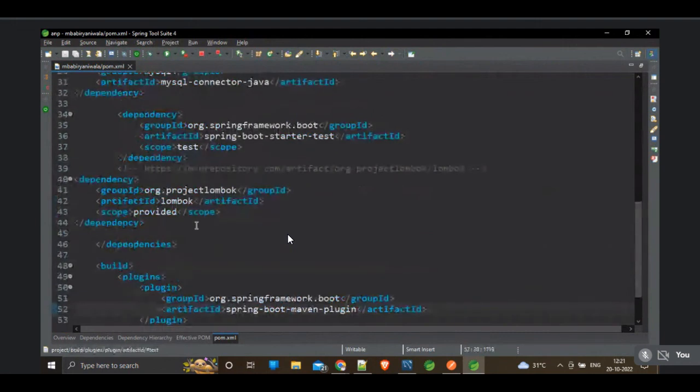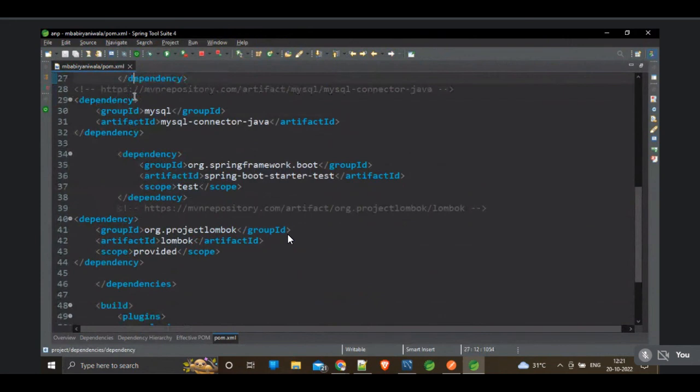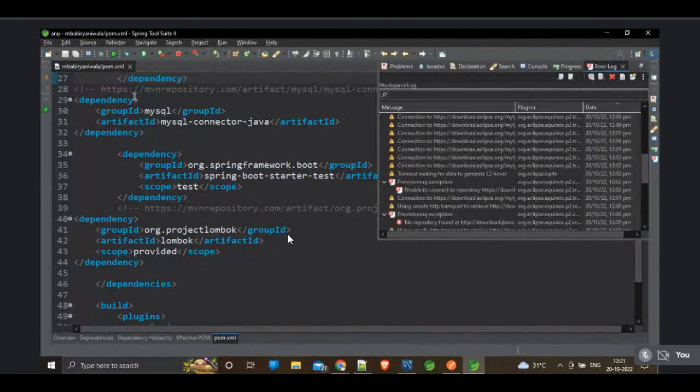So here in the pom.xml you can see I added MySQL connector J in the place of Apache Derby software. Guys, remember, when you are using MySQL, please make sure you have deleted Apache Derby from the pom.xml. Don't mention Apache Derby along with the MySQL connector. If you are working with two databases, there will be some ambiguity for the Spring Boot application. So don't mention two databases in the pom.xml.